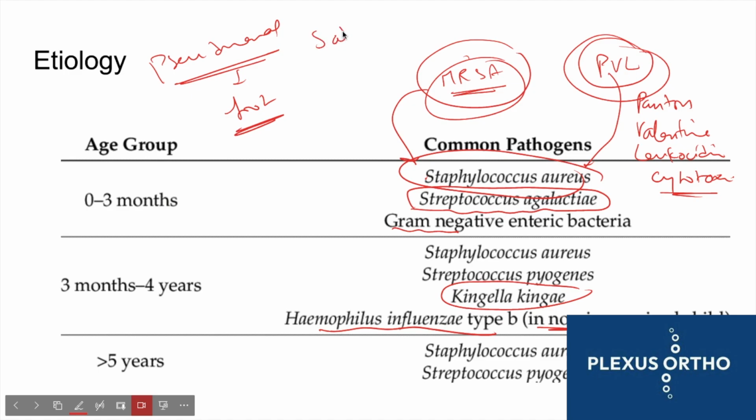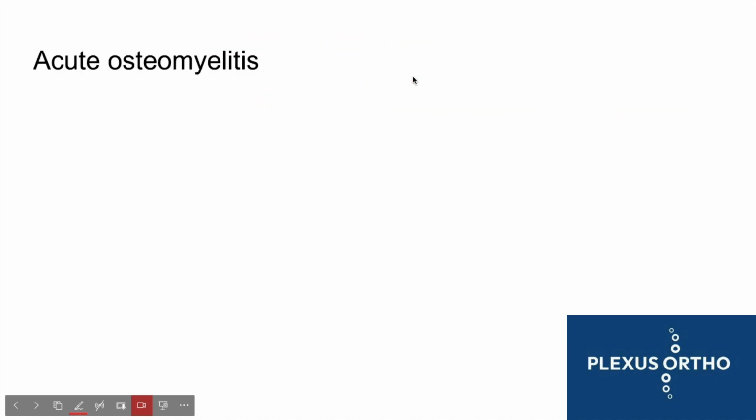You can see Salmonella infections. Where do you see Salmonella infections? You can see Salmonella infections in sickle cell disease. So that is about the etiology. One important thing you have to take away from the etiology is that Staph aureus is the most common infection that happens, it doesn't matter what the age group is. Now, so we have described the way in which osteomyelitis occurs, the pathophysiology, the etiology.